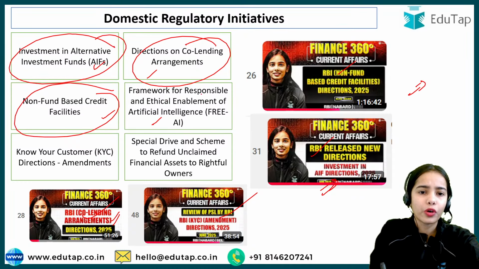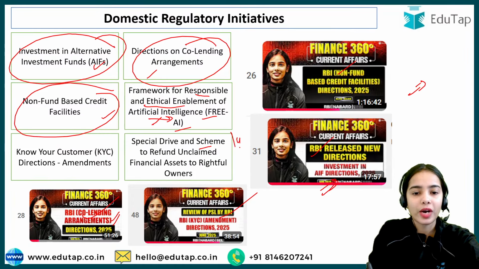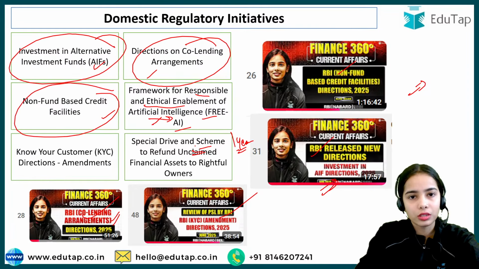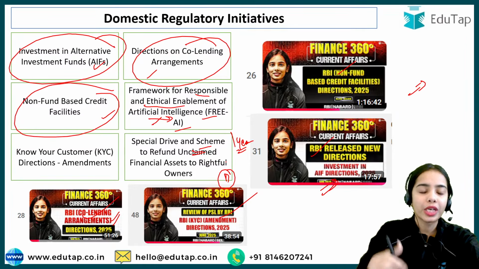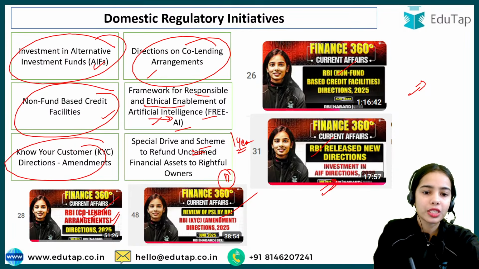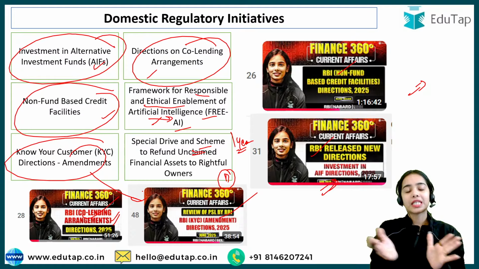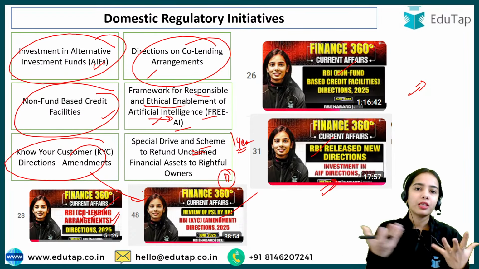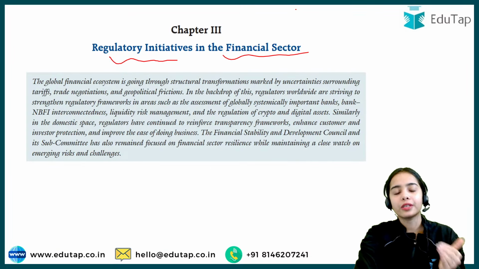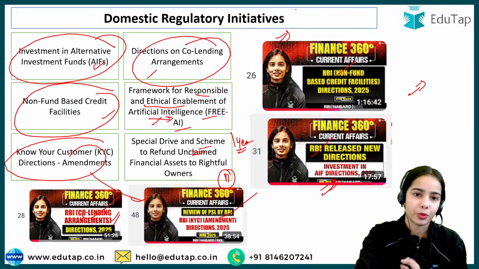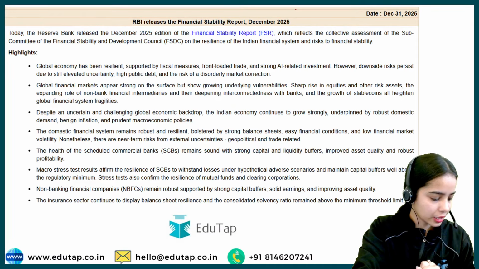The framework for responsible and ethical enablement of artificial intelligence, the FREE-AI report, this we have discussed. We have discussed the scheme that the RBI has launched for 1 year so that unclaimed deposits can be returned to the depositors, and the banks can make efforts to open or reoperate inoperative accounts. Know Your Customer amendments, all of these steps taken in the past 6 months have been discussed if they were important, and you can still read through the document for the Financial Stability Report. Now, any confusion till now?